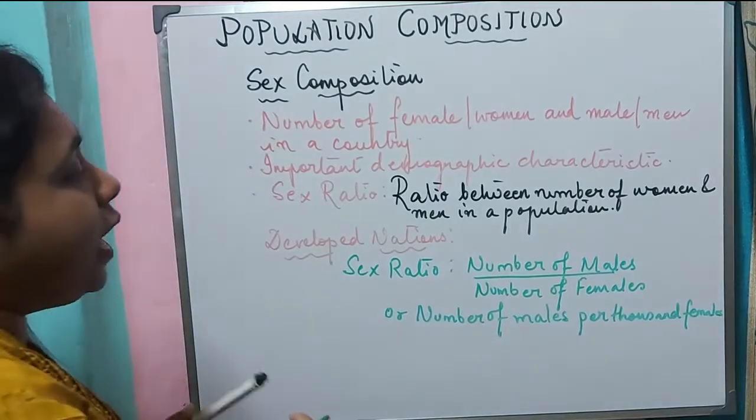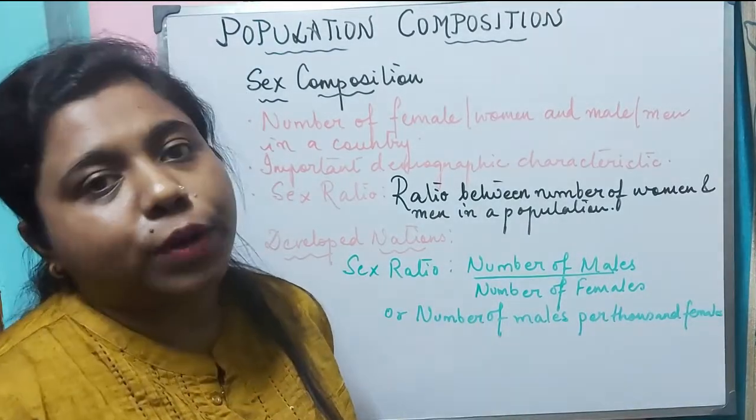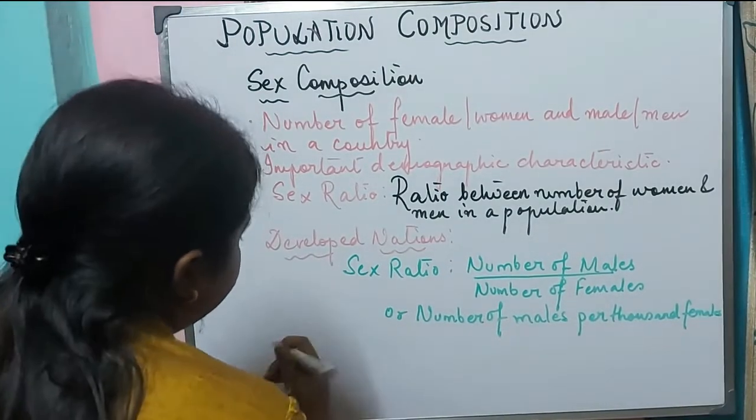Now, in our country India, we use a different formula to calculate the sex ratio. How do we calculate?